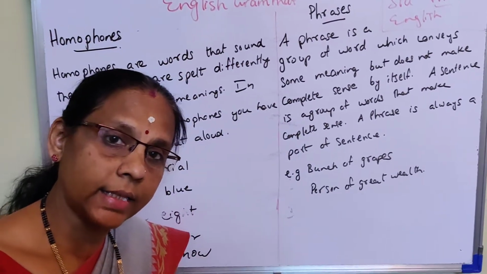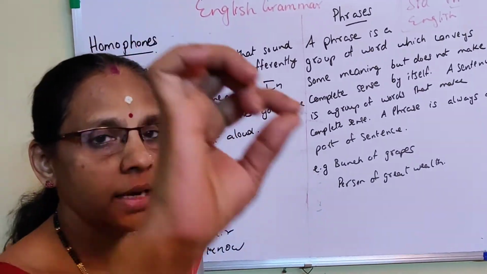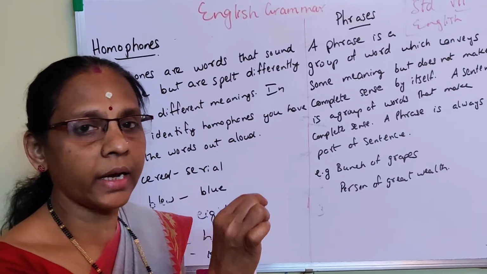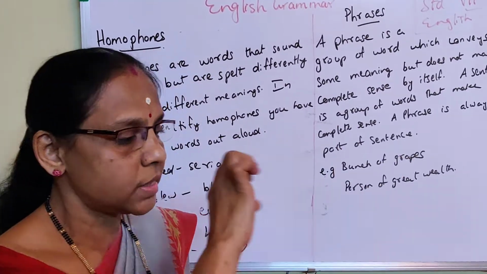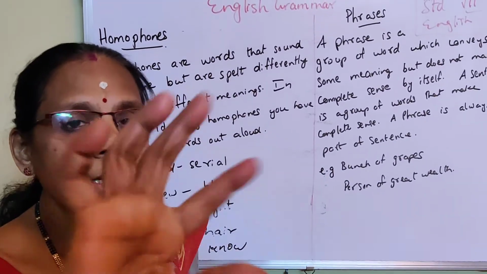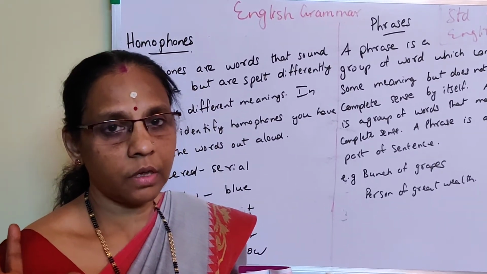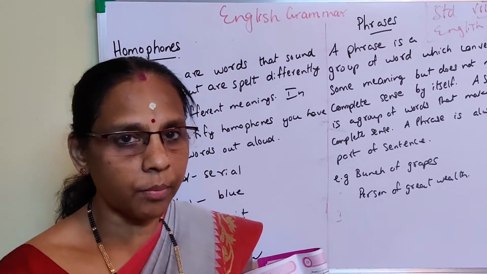And what is a sentence? A sentence means a group of words that makes complete meaning and ends with a full stop. My parents are going to Delhi tomorrow. See, I've completely written it and I put a full stop. That is a sentence. Going to Delhi. No. Words are there but not complete meaning.